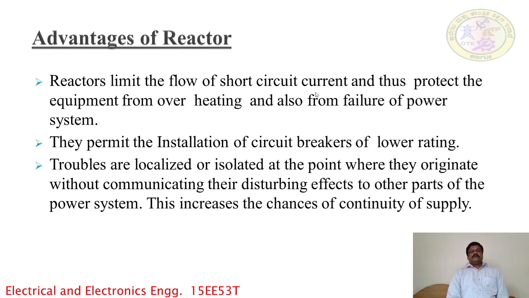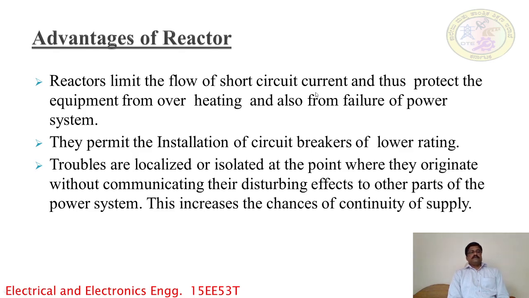When a fault occurs in a transmission line, usually heavy short circuit current flows. At that time, the system voltage drops. Hence, as a result, heavy heating, arcing and damage occur in the power system. These reactors help to avoid these unwanted effects in the power system. So hence the reactors are connected in the power system.